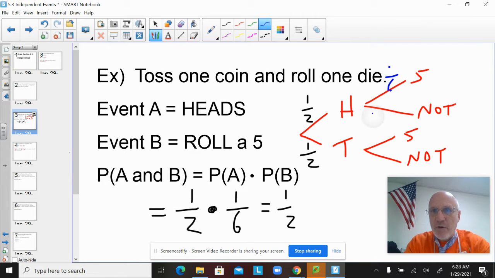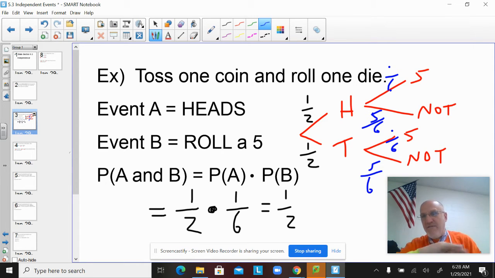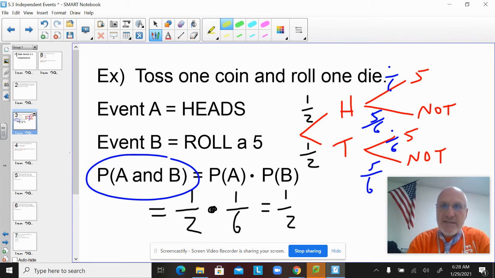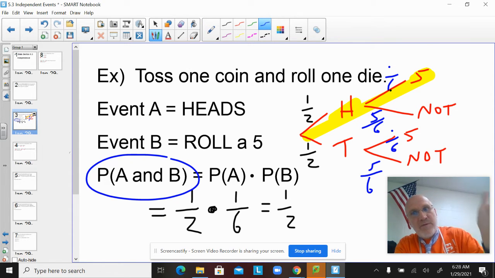and not a 5 would be 5/6, and then down here would be 1/6 and 5/6. And I have 4 outcomes here, right? I have heads 5, heads not 5, tails 5, tails not 5. I could multiply all the probabilities to find the probability of each outcome. In particular, if I want A and B, I want heads and roll a 5. That happens to be asking for that particular path, and for the probability of that path, just like yesterday, multiply the probabilities along the way.